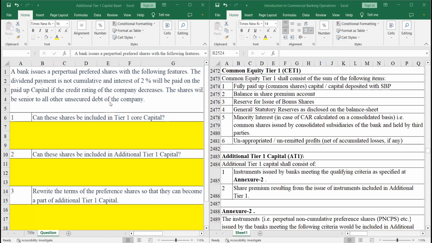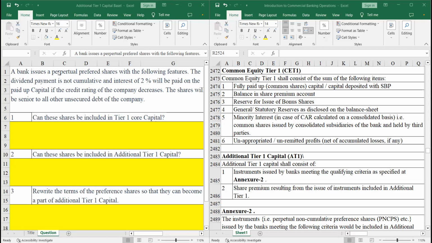So for me, the first question is, would this instrument that I have in the description justify becoming a part of tier 1 core capital? So let's look at what the instrument is about.